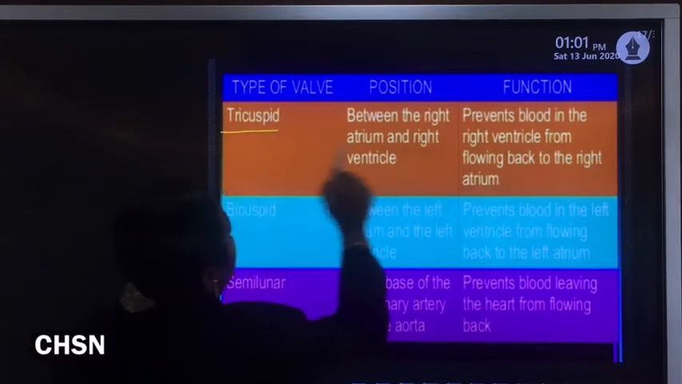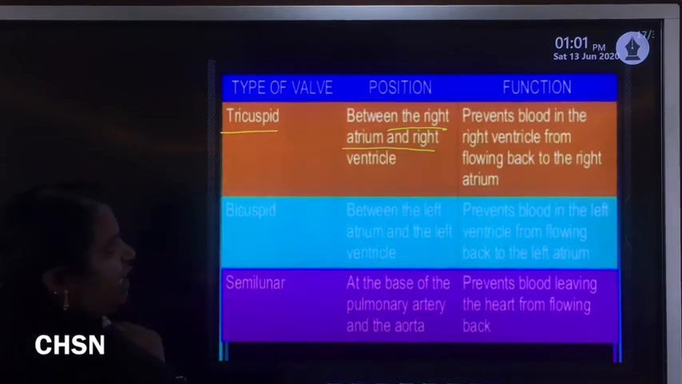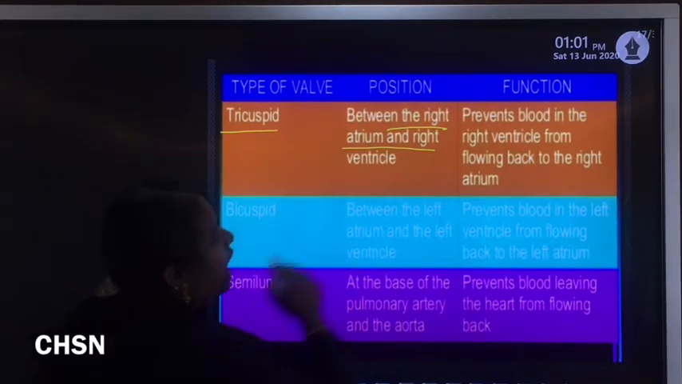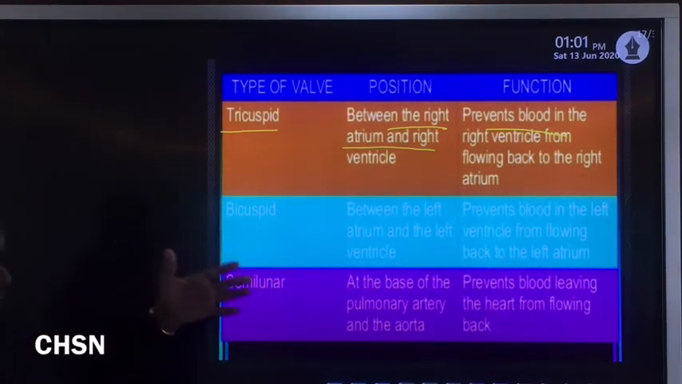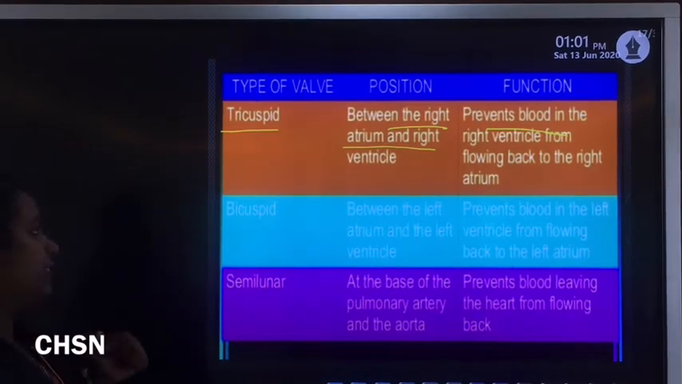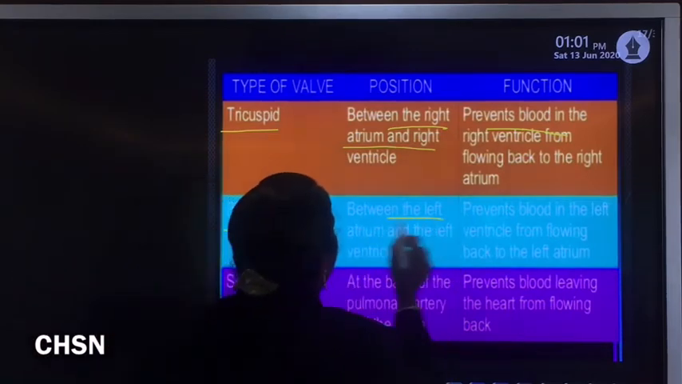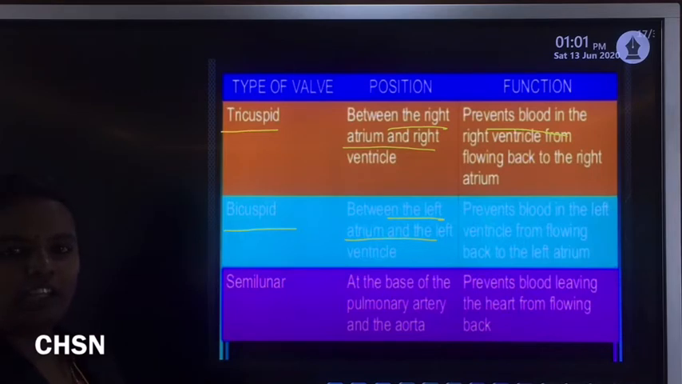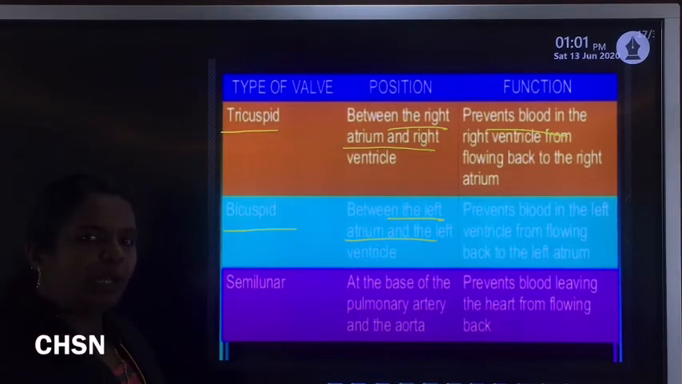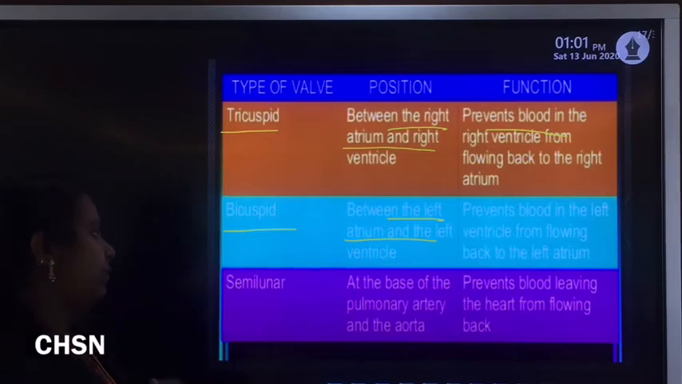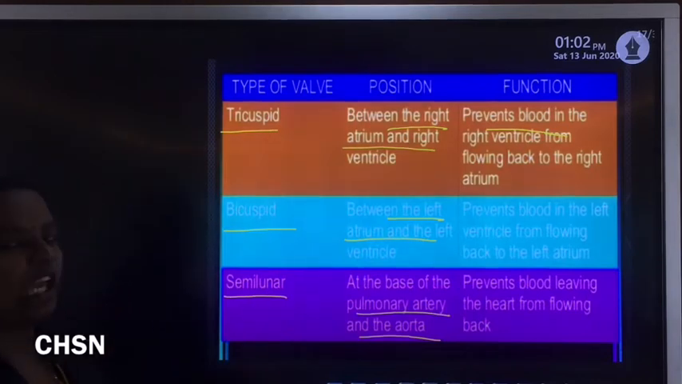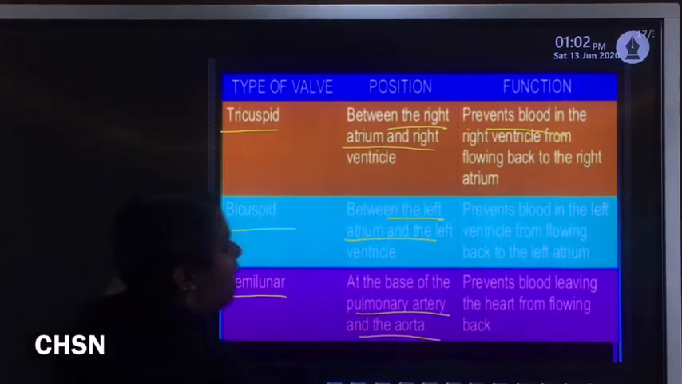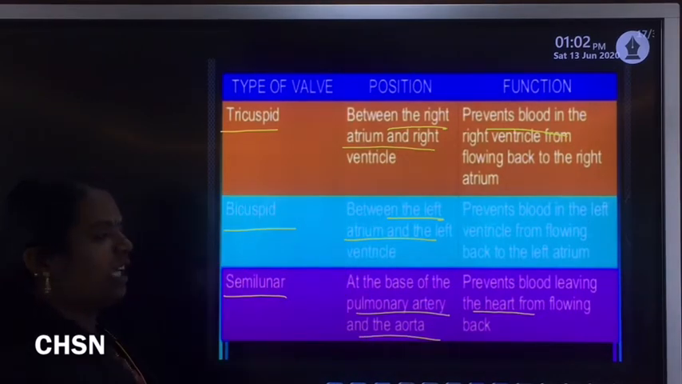The tricuspid valve is present between the right atrium and right ventricle, and prevents the backward flow of blood from the right ventricle to the right auricle, because it is present on the right side. Then the bicuspid valve is between the left atrium and left ventricle and prevents backward flow of blood from the left ventricle to the left auricle. Then the semilunar valve is present at the base of the pulmonary artery and aorta, and prevents blood leaving the heart from flowing back. That also prevents backward flow of blood.